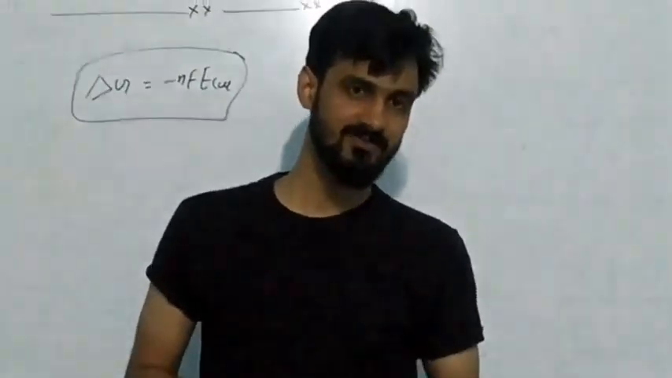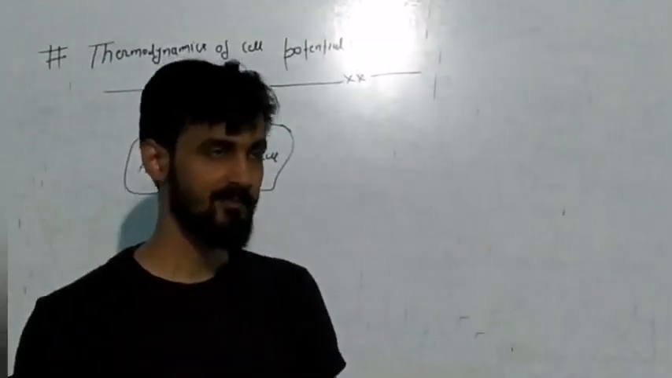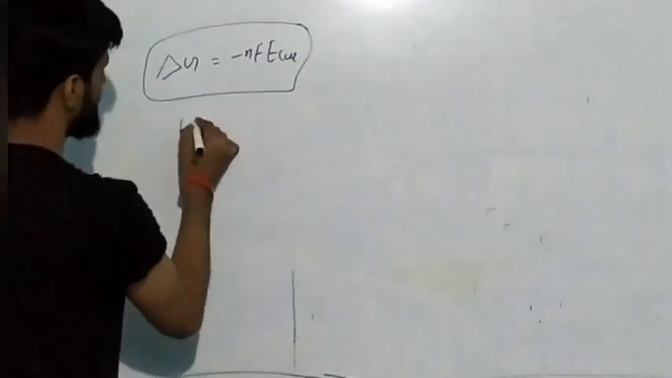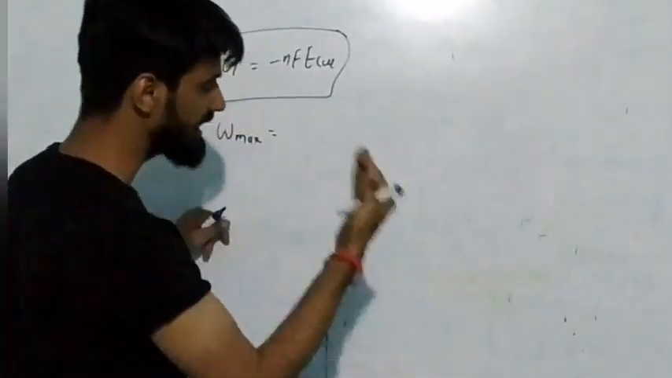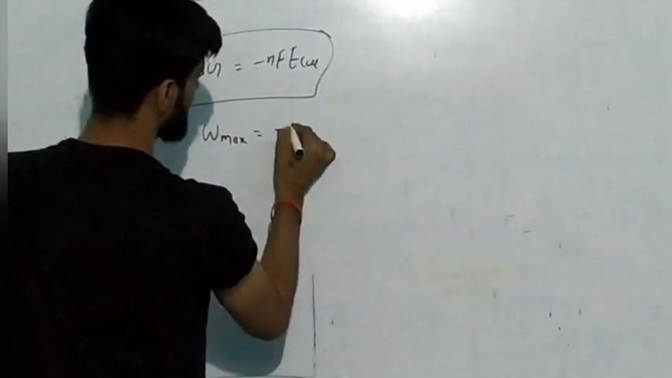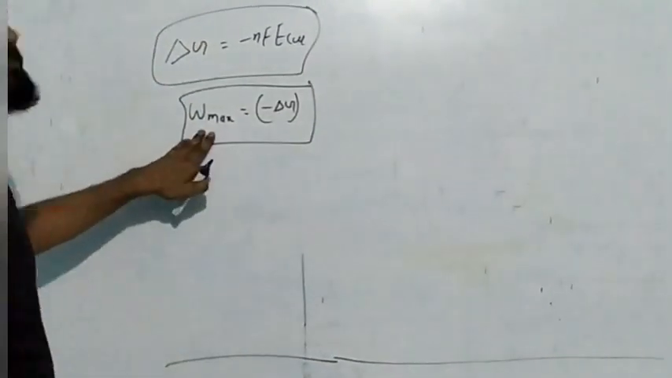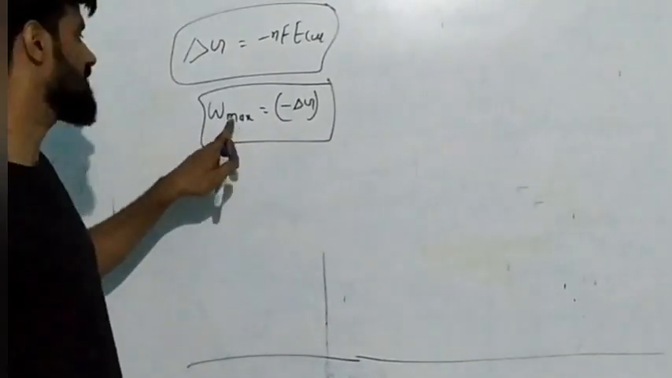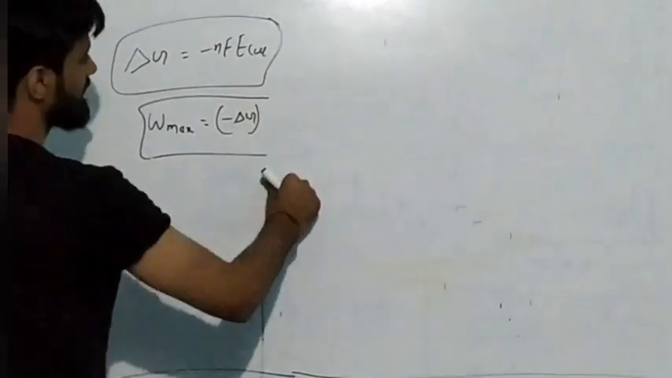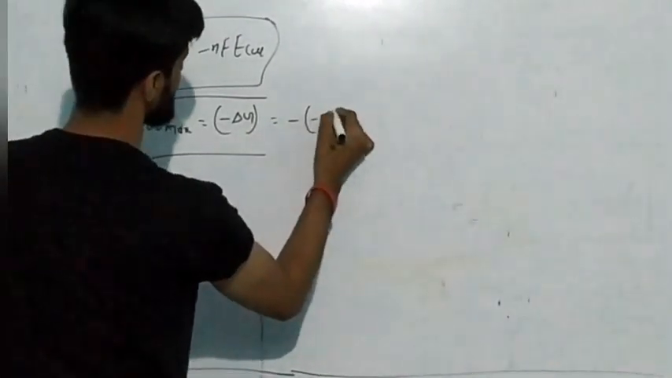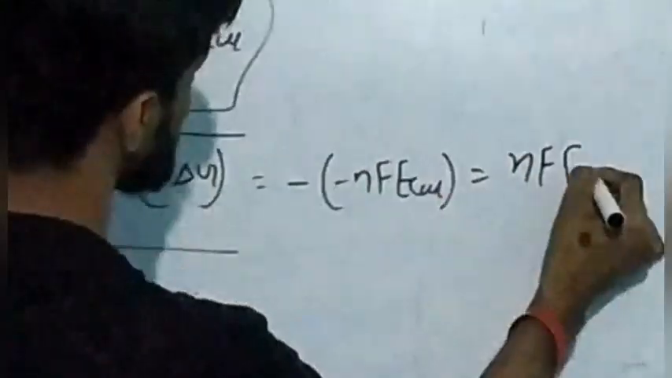Delta G, the Gibbs energy of the cell, is the maximum amount of work that can be produced by a cell. So W max means the maximum amount of work that can be produced by a galvanic cell, and that is equal to minus delta G. If the question asks to calculate the maximum amount of work that can be produced by a galvanic cell, that will be equal to minus delta G, and you all know the value of delta G is equal to minus nFE of cell.